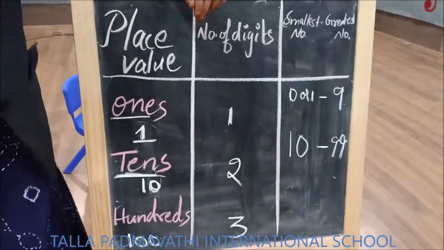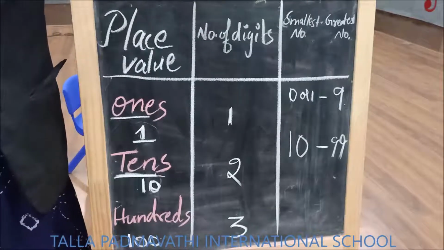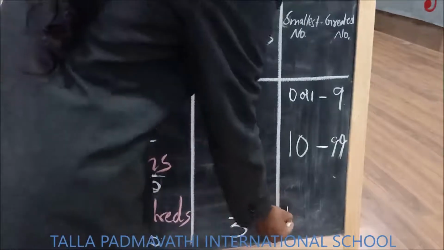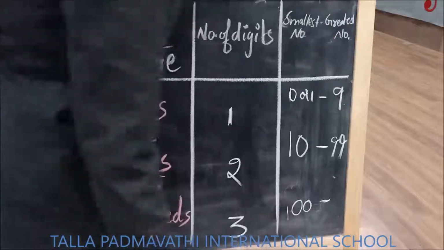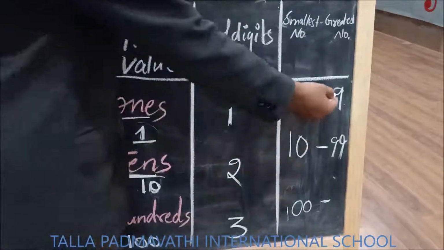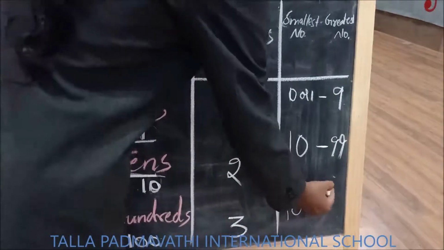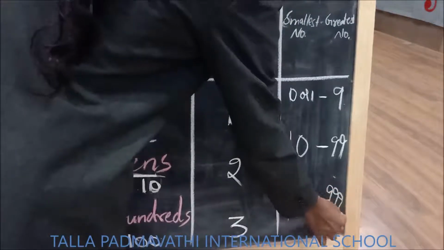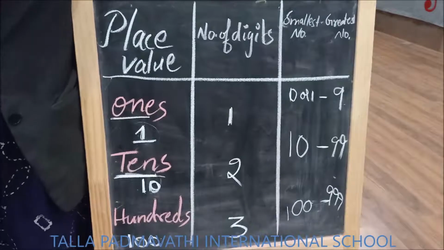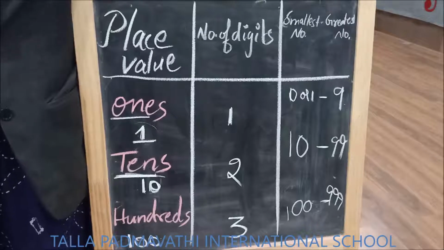Now children, what is the smallest 3-digit number? Just now we have seen it is 100. Now what will be the greatest 3-digit number? Come on children, look at the pattern. 9, 99. The next one will be 999, and after that number will be 1000, which is a 4-digit number. So the greatest 3-digit number is